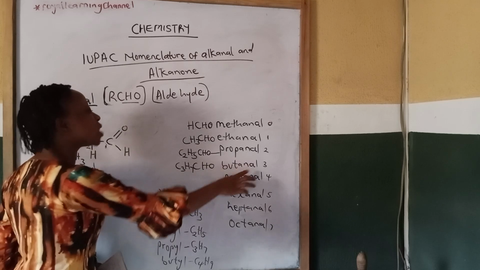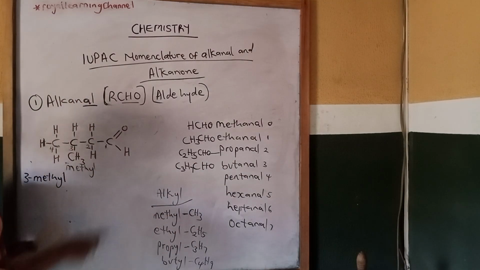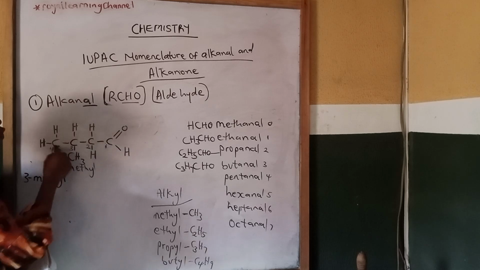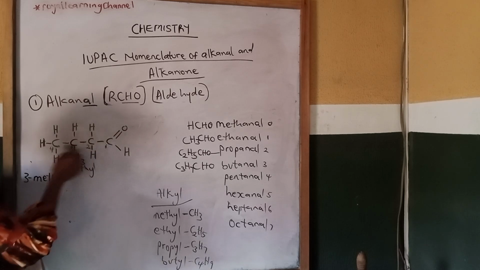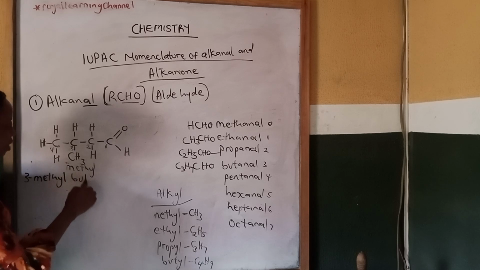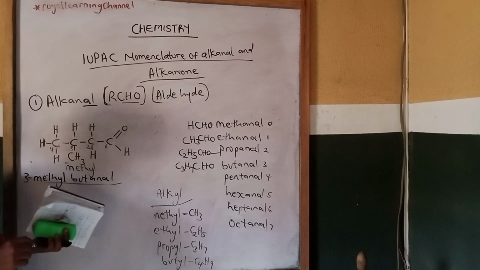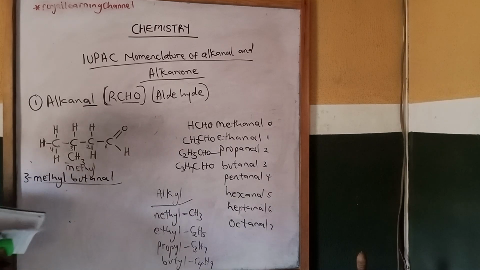So it shows that butanal is the one containing 4 carbon atoms. From the root hydrocarbon now 1, 2, 3, 4, so we have 4 carbon atoms. So the root hydrocarbon is butanal. So it will be 3-methyl butanal. So the name of this structure is 3-methyl butanal.